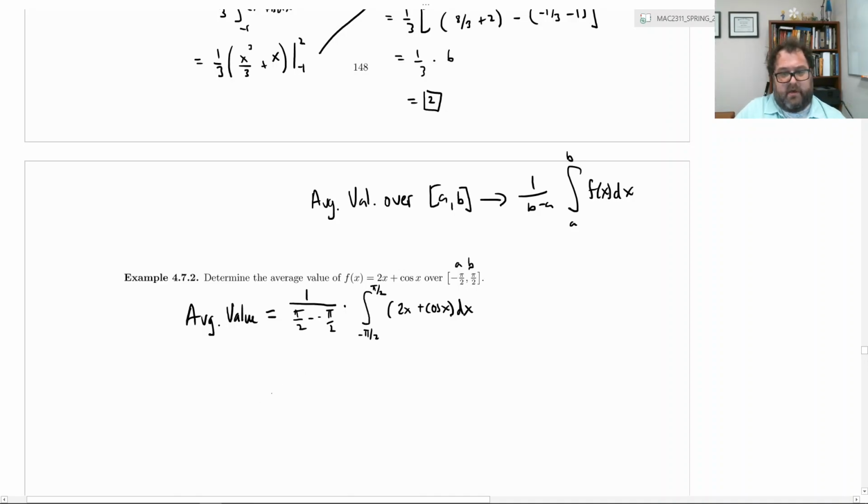So what do we get? We get 1 over pi/2 plus pi/2, a double negative. Half pi plus half pi is just pi on the bottom. So we have 1 over pi